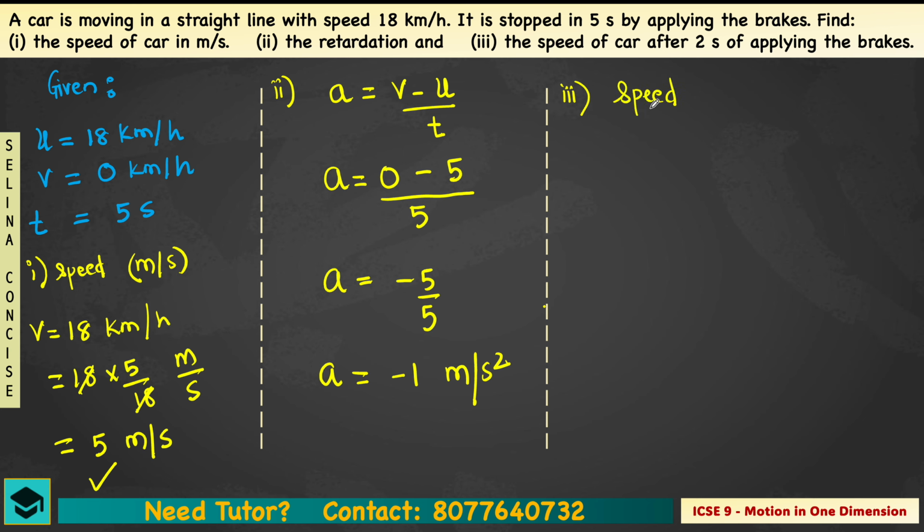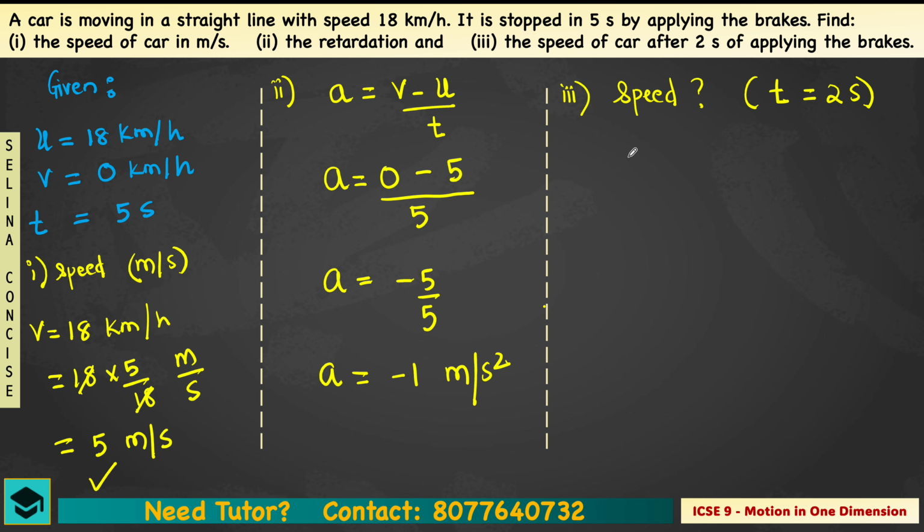Understood? We need to find the speed, but the condition is that in a time period of 2 seconds. So look, what you will do? Speed is equal to,